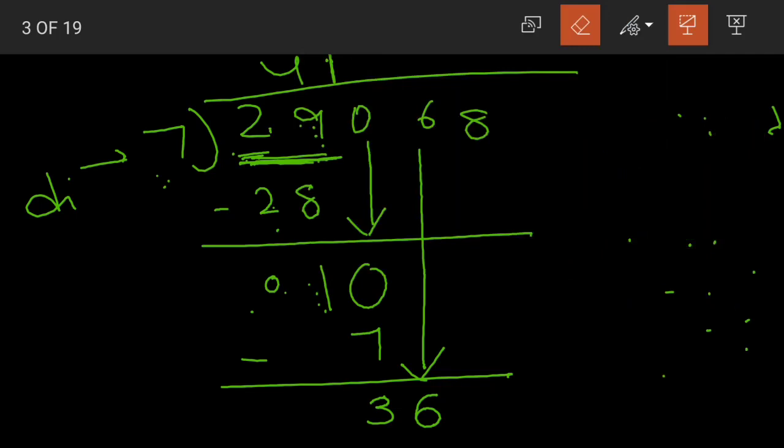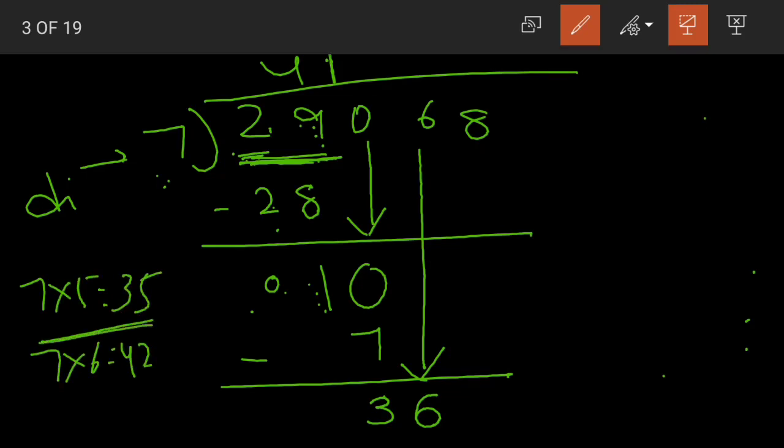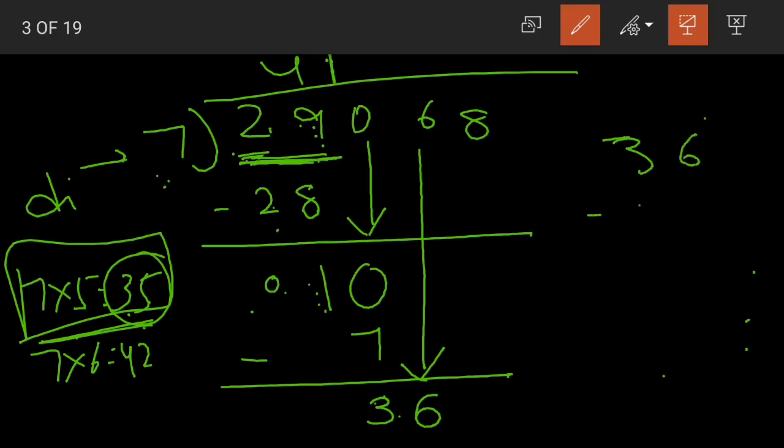Yes children, we have 36. Now where does 36 come in the 7 table? 7 5s are 35, 7 6s are 42. Yes, 36 lies between these two. Now what should we take again? We should take 7 5s are 35, because 35 is the smaller number. I am writing 36 again here, so I will subtract 35. 7 5s are 35, so write 5 in the quotient and 35 here. 6 minus 5 is 1, 3 minus 3 is 0.